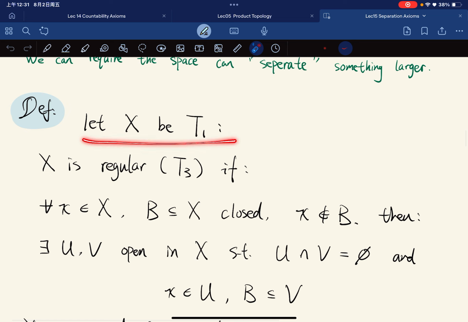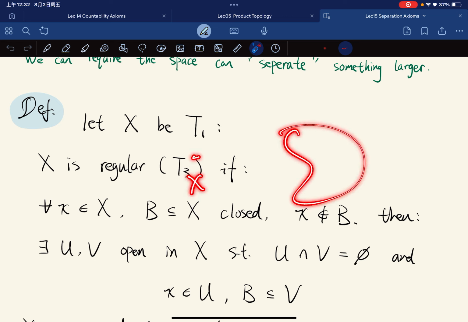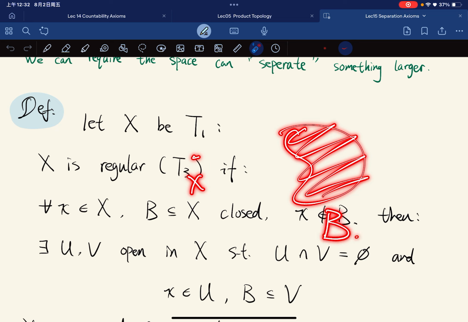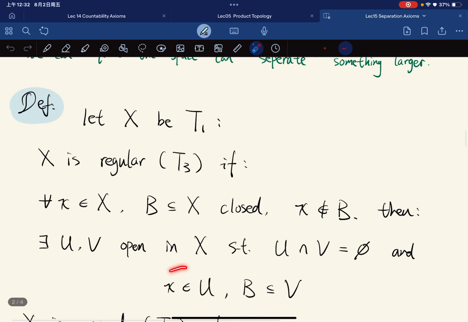Given X fixed to be a T1 space, where T1 means that finite sets are closed, we say that X is regular, called T3, if for any element x in X and for any closed set B in X such that it does not contain x, so if this is x and this is B, right, then there exist U, V open, disjoint, that separate x and B.